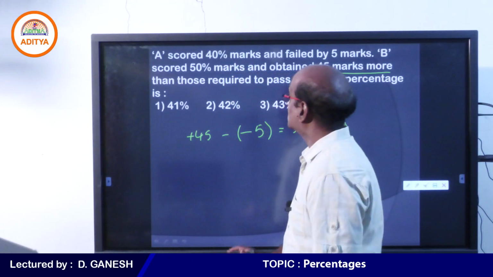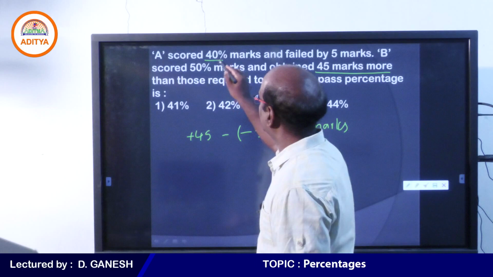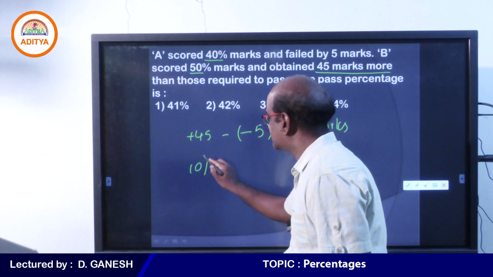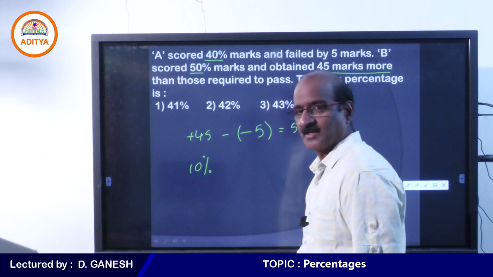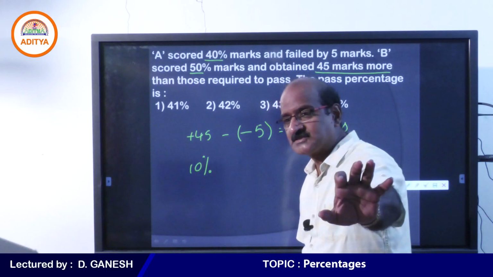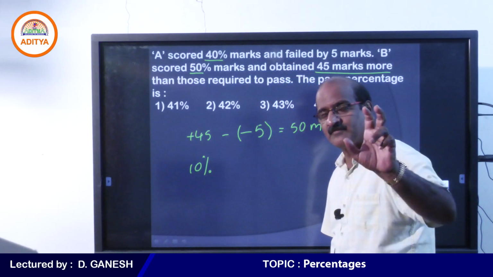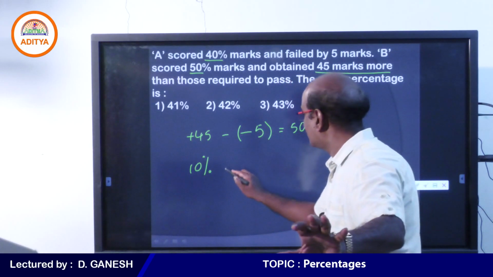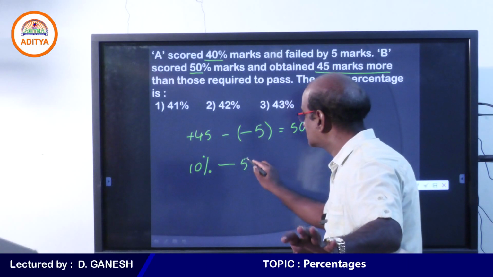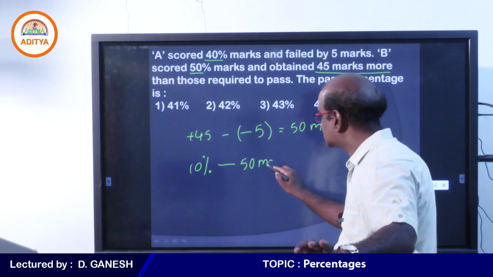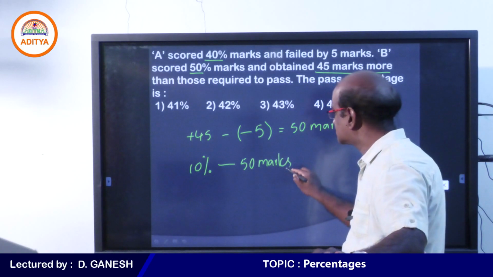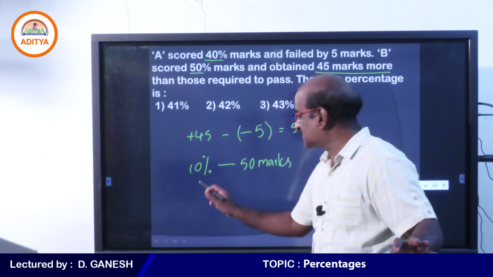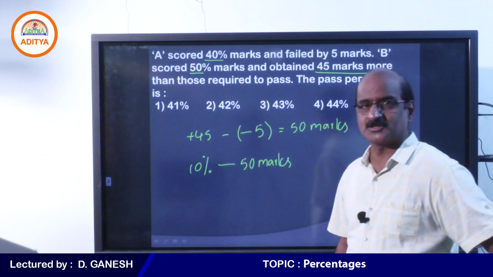Okay, so the difference between A's percentage and B's percentage is 10%. 10% is the difference between A's marks and B's marks, and 50 is the difference between A's marks and B's marks. Student, please tell me whether this step is okay for you or not.